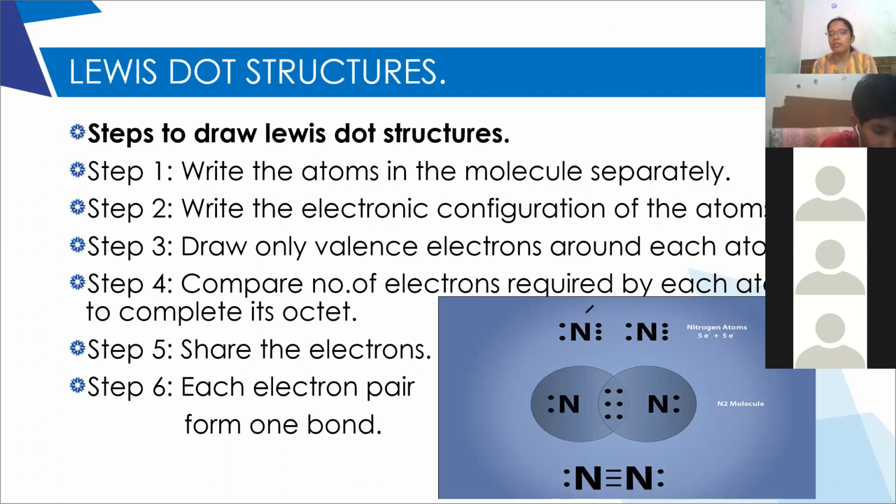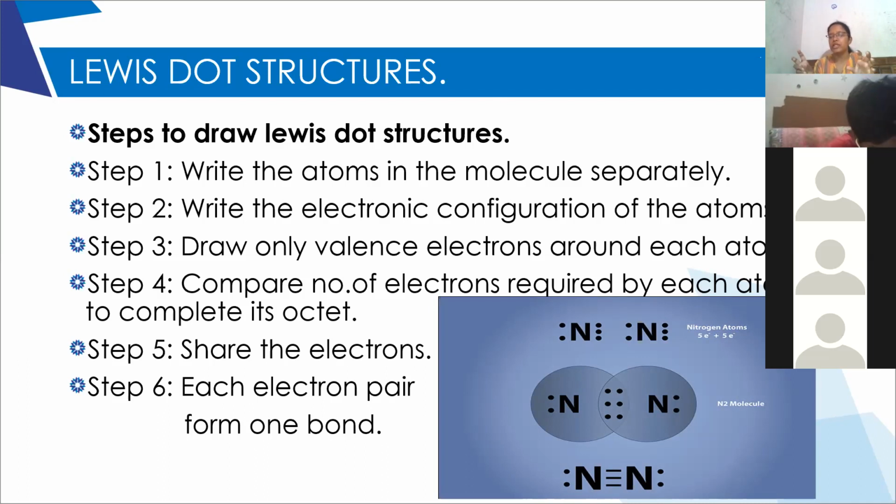After writing the electronic configuration, we can know how many electrons are there in the valence shell, right? So around each atom, we have to draw the valence electrons.